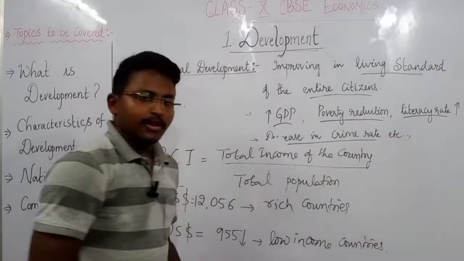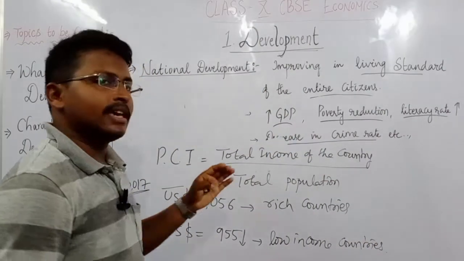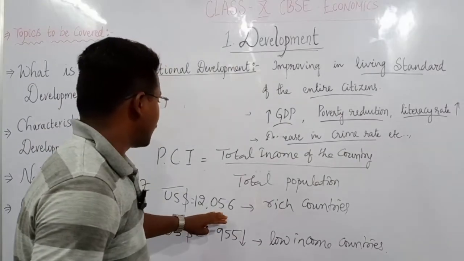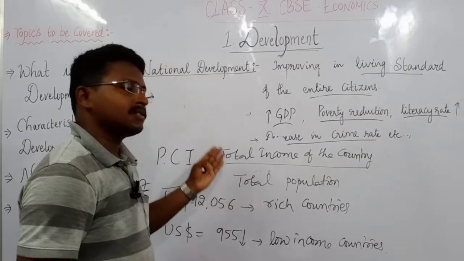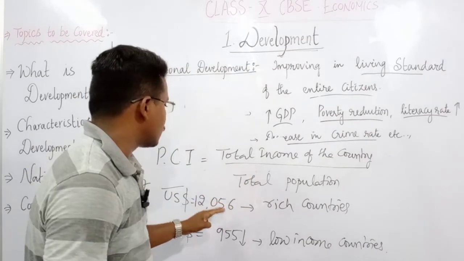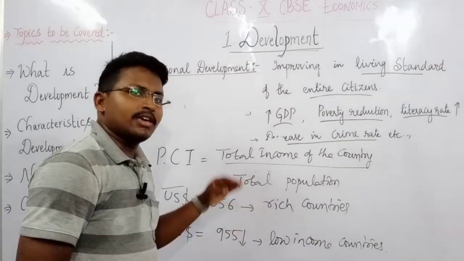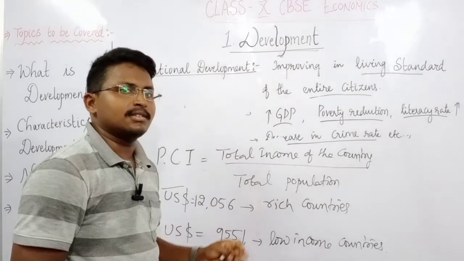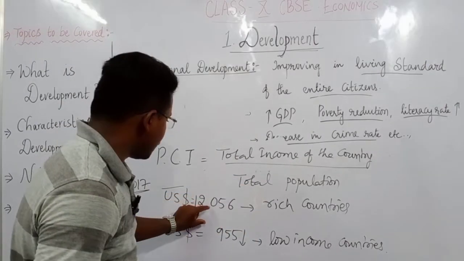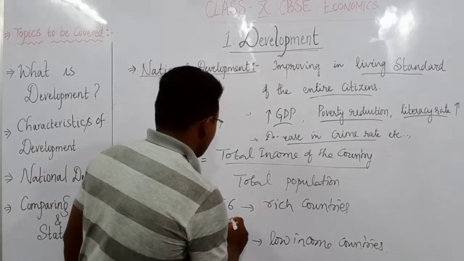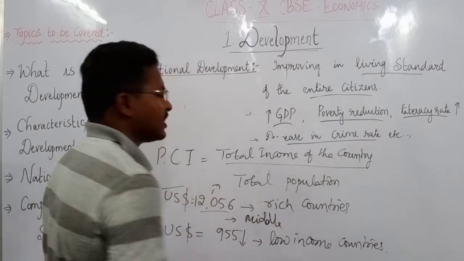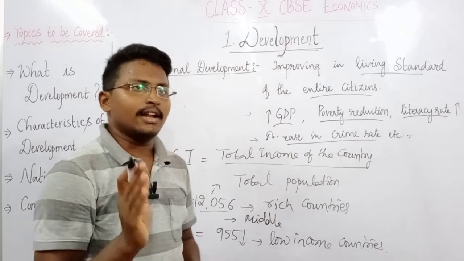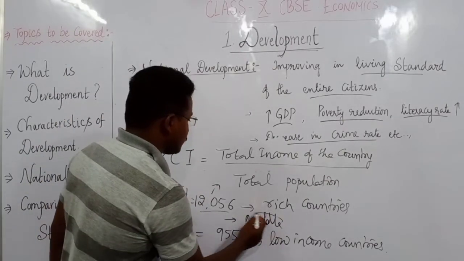The remaining countries, whose income is above $955 and below $12,056, we call middle income countries, and if it is above this, we call them rich countries. And our country India comes in the middle income group.